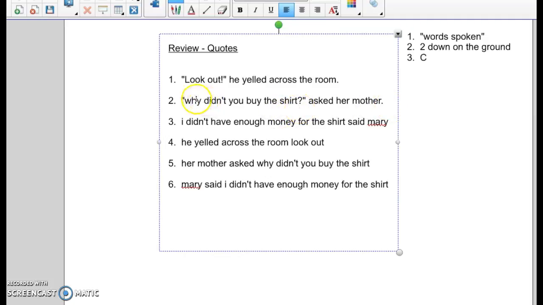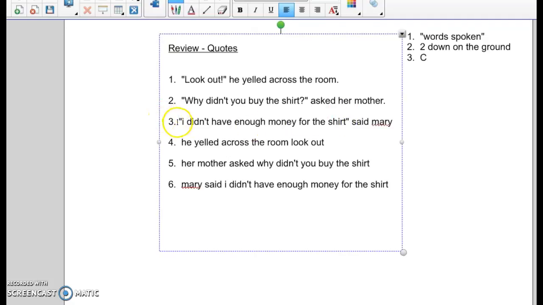What needs to be capitalized? Well, of course, the very beginning of the sentence, and it's actually the beginning of both sentences. Asked her mother is just our dialogue tag telling us what was asked, so it does not need to be capitalized. Number three, "I didn't have enough money for the shirt," said Mary. What was said? Picture Mary walking in. What did she say out loud? I didn't have enough money for the shirt.